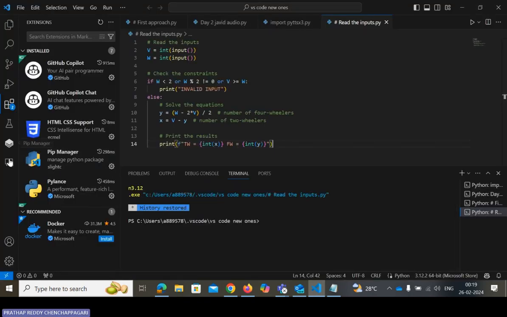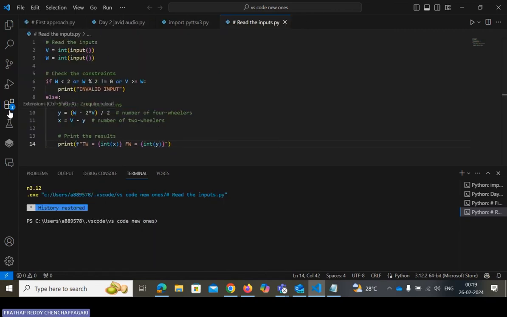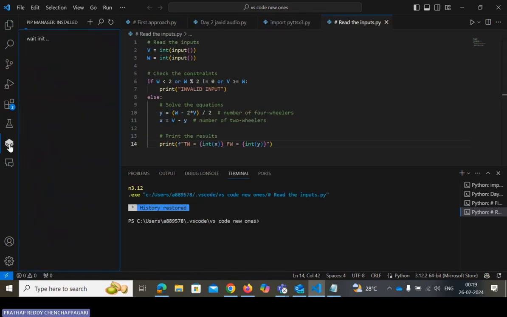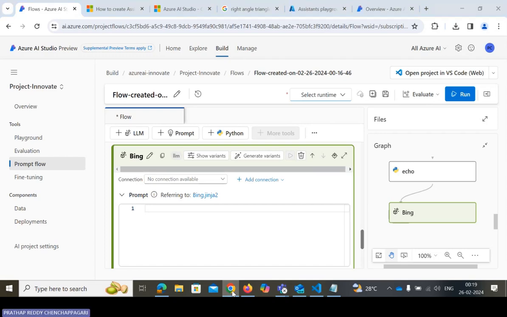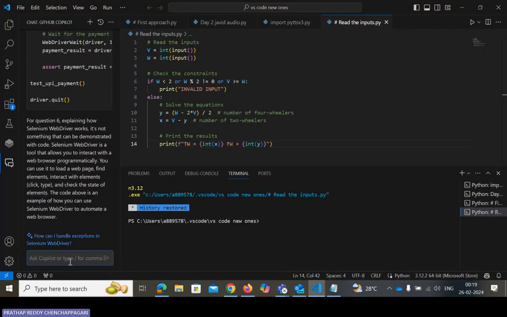How many of you know about GitHub Copilot? Please let me know. There is a chat, so you need to ask GitHub Copilot, for example. Give me one prompt.